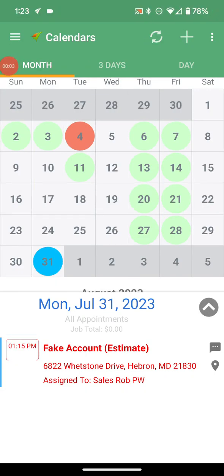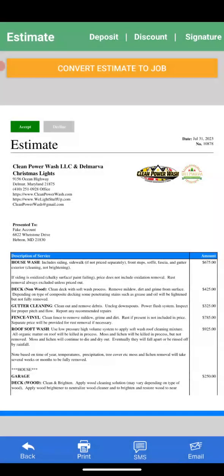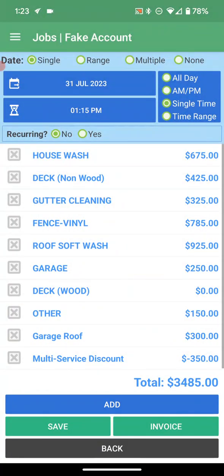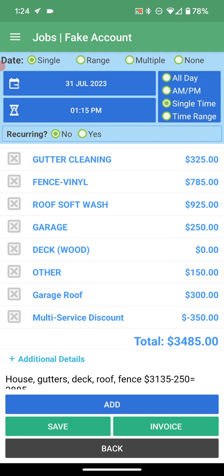All right, so now that we've got this estimate, they want to go ahead and schedule. So we can schedule it two different ways. We can go through here, convert estimate to job. If they wanted to do everything, this carries over the additional details. You see that down below.